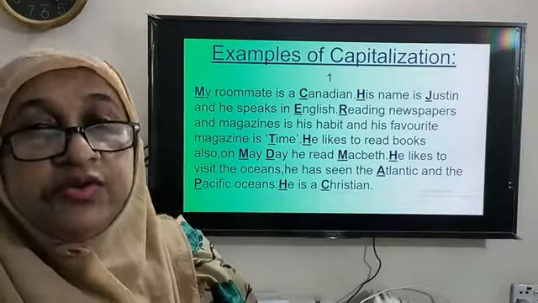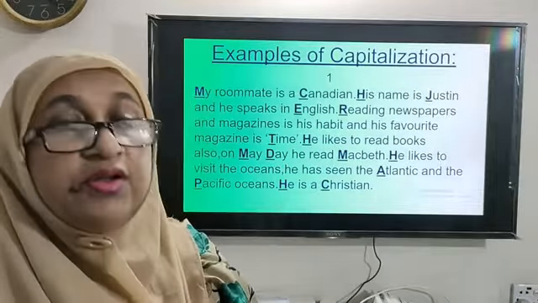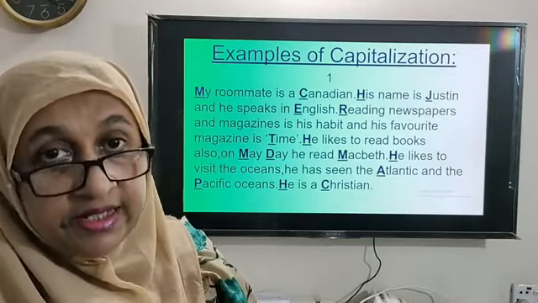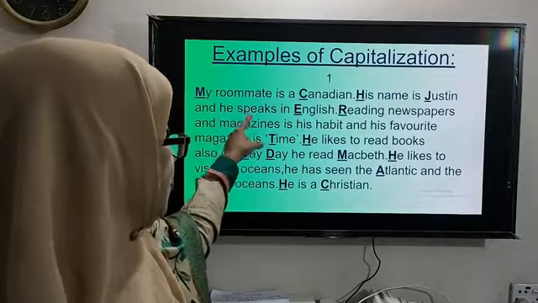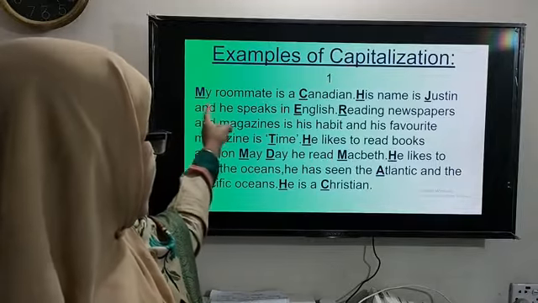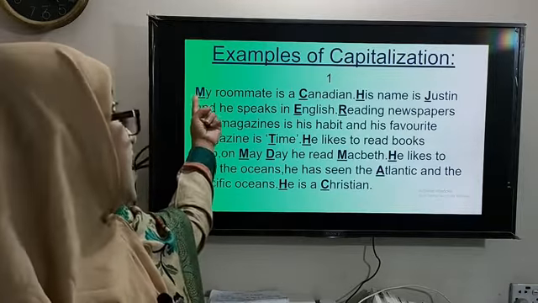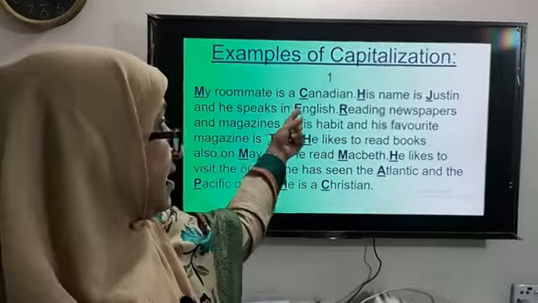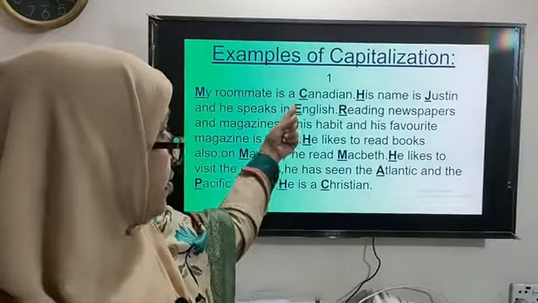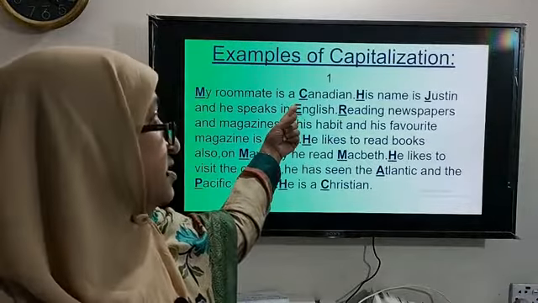Now I am giving you some examples so that all the rules will be made clear to you. Look at the example. My roommate is a Canadian. Here the sentence starts with M. So the first letter is capitalized. Is a Canadian. Canada is a proper noun, and from that we derive the word Canadian.